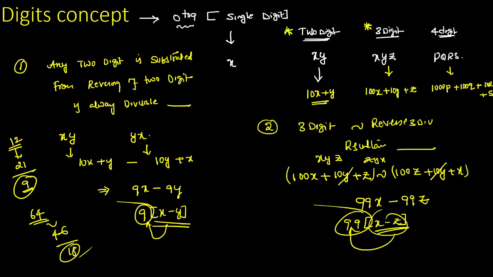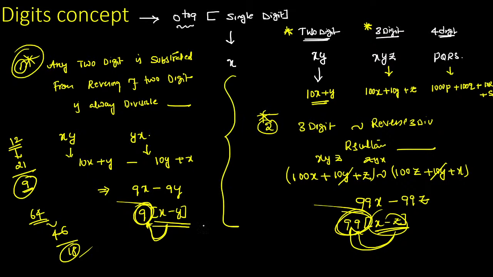If it is a two-digit number, the resultant is always divisible by 9. If it is a three-digit number, the resultant is always divisible by 99. So maybe you can get the direct question, but just keep in mind the concept for calculation. Clear? So that is the digits concept.